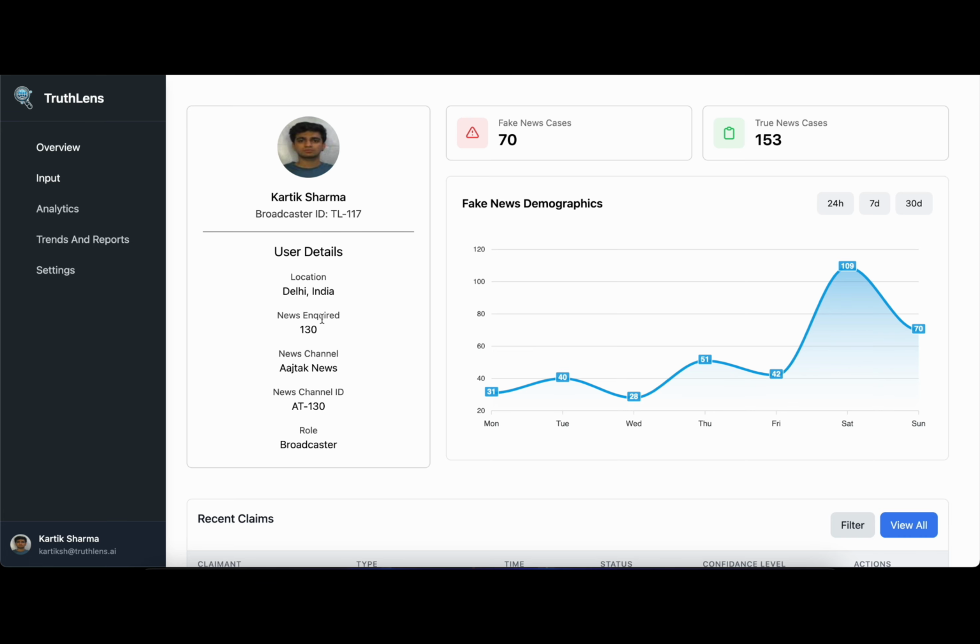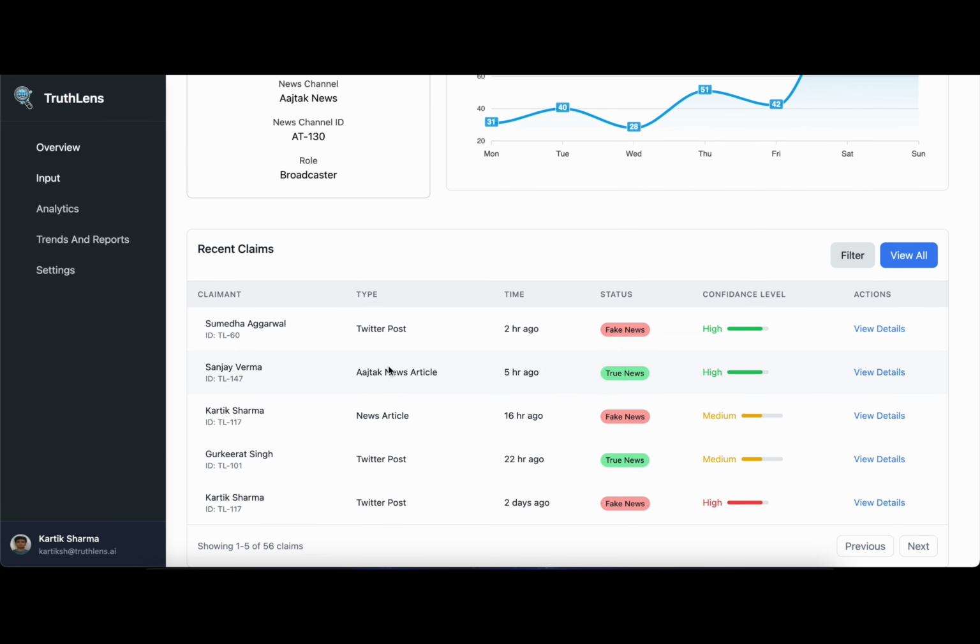Once you've logged in, you'll be taken to the overview page. Here, you can see user information such as your location and the news you've inquired till date. So, Karthik Sharma has inquired 130 news articles or other pieces of information, your news channel ID, and your role here, which is broadcaster. You can also see the news that your team has reported. That is, they've reported 70 fake news articles as well as 153 true news cases, as well as the recent claims made by your team.